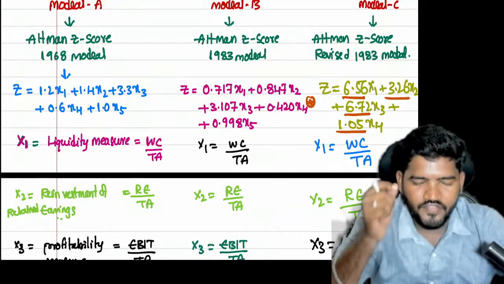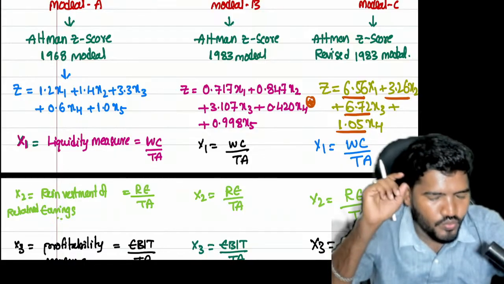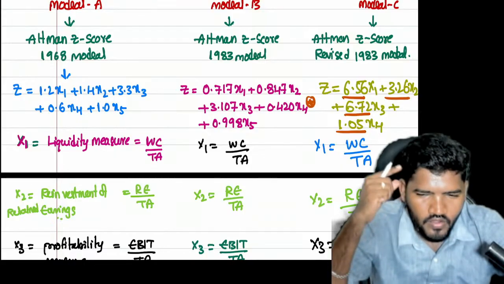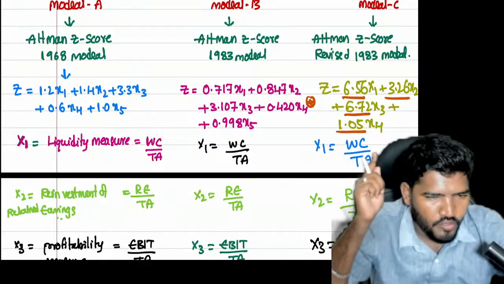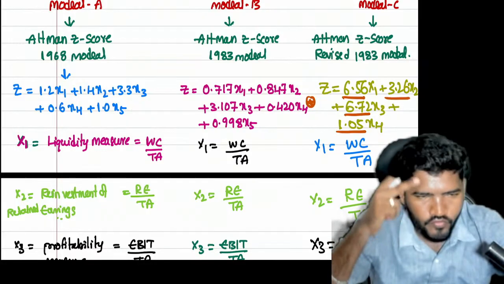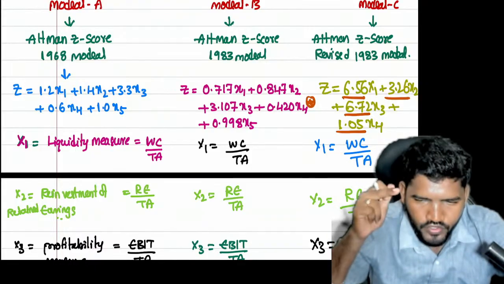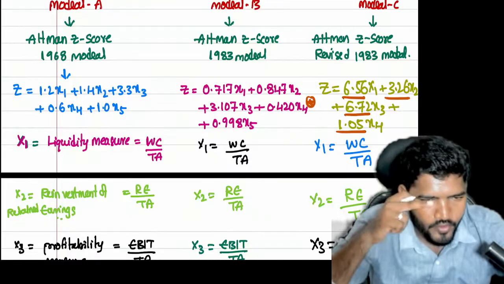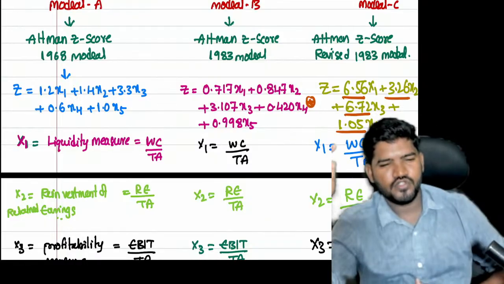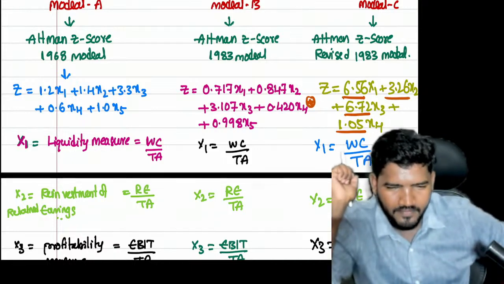Guys, clear? With comparison, you can easily mug up. The last two we can easily mug up: 0.998, 0.420. The third one, 3.3, 3.107. The second one, 1.4, 0.847. The first one, 1.2, 0.717. So with the help of this logic, you can easily mug up. Harish, happy?